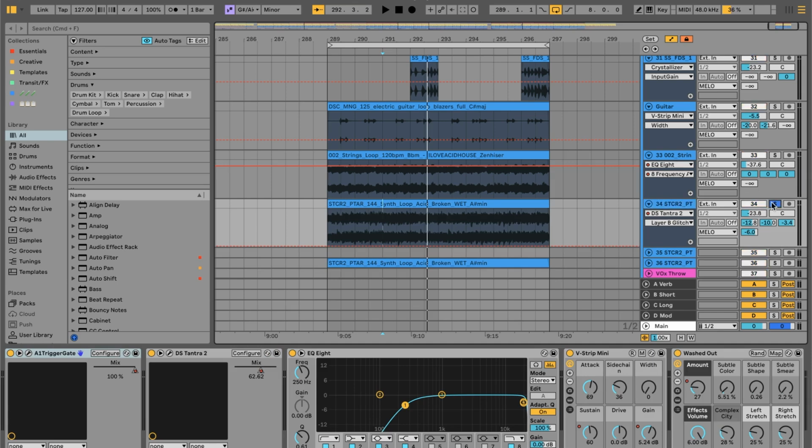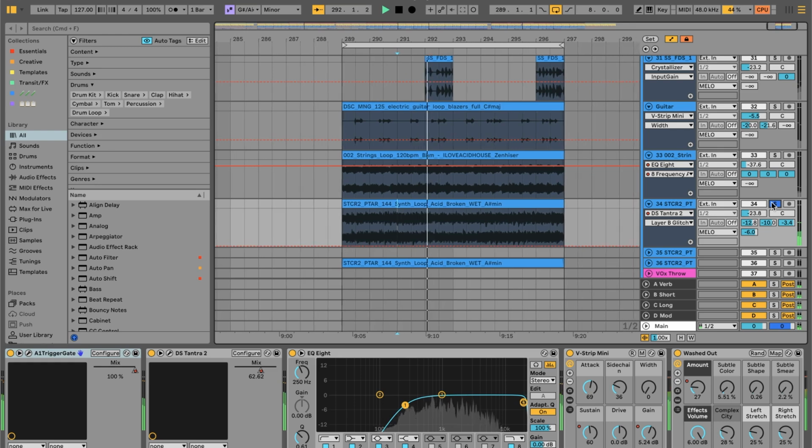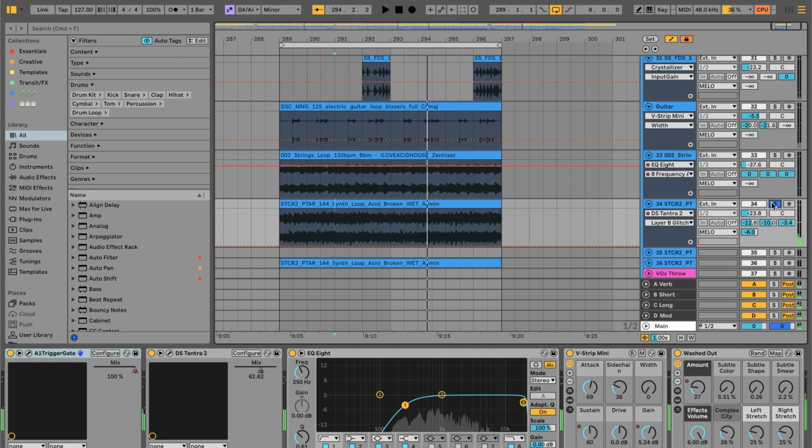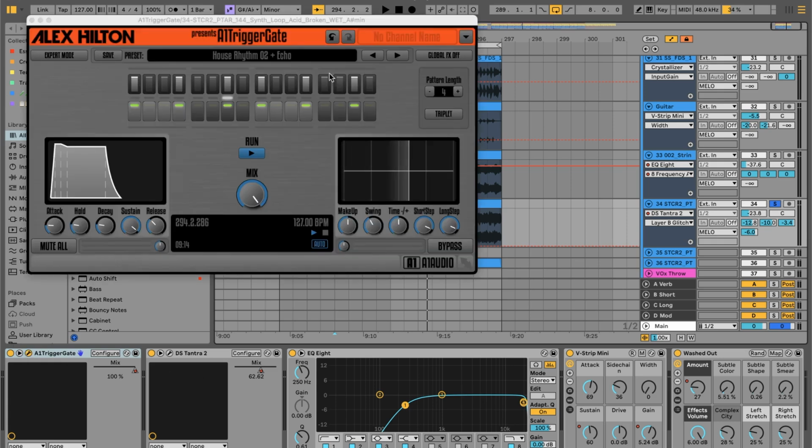Next element is this, which I don't even remember what it was. I think it was some kind of acid synth loop, and basically I've added a bunch of effects on this to make it sound almost like a funky, what was his name, Nigel, the guy that was doing it on the Daft Punk stuff. He's a legendary guitarist, and just that very percussive sounding guitar, like raking the strings kind of thing. And for that, I was using this A1 Trigger Gate, which I absolutely love. It's free. Definitely grab this.